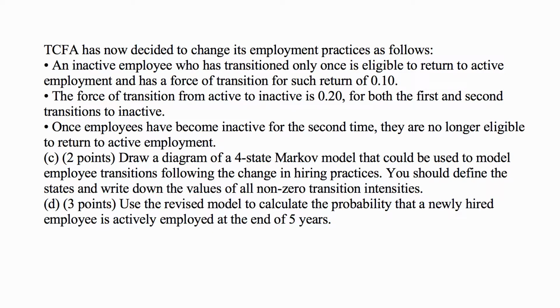Part C: draw a diagram of a 4-state Markov model that could be used to model employee transitions following the change in hiring practices. You should define the states and write down the values of all non-zero transition intensities. Part D: use the revised model to calculate the probability that a newly hired employee is actively employed at the end of 5 years.